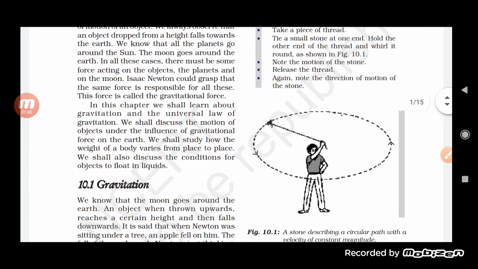So now by this we can say that the motion of the object which occurs because of the force exerted by the earth is called the gravitational force, and this phenomenon in which the object gets attracted towards the earth is called gravitation. Now, gravitation is also related to weight, and the weight of the object varies from place to place. But let us try to understand about gravitation, students.